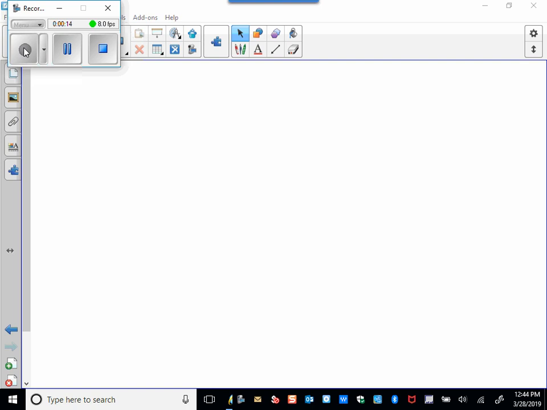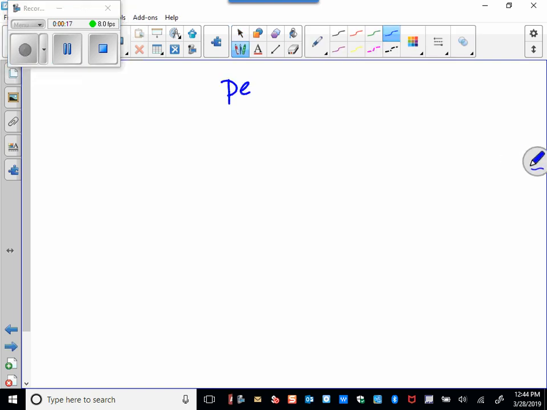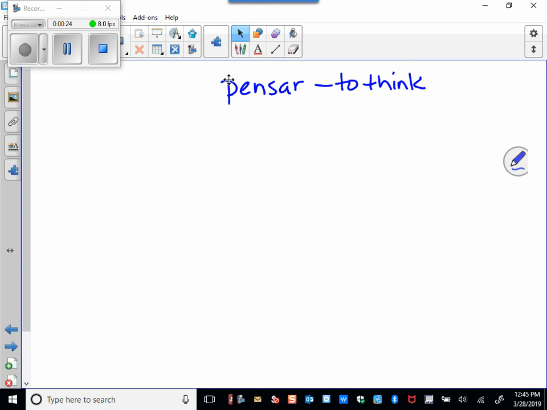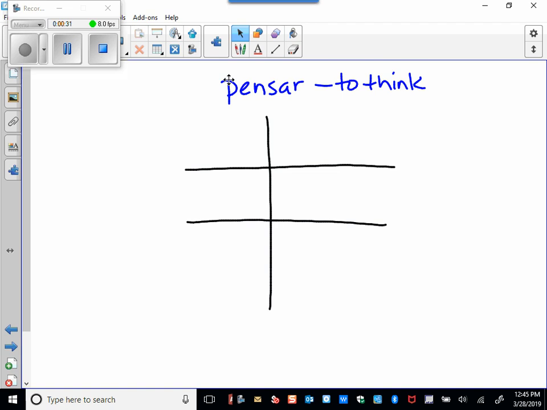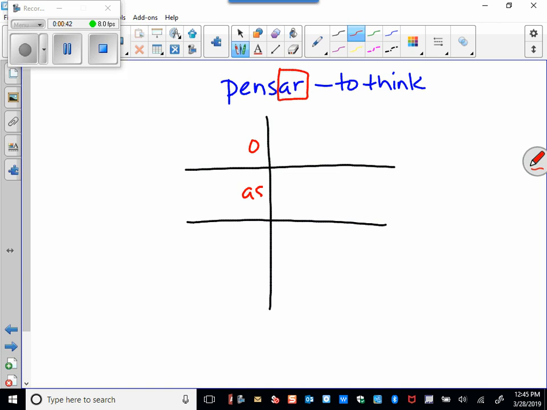So let's start with the verb pensar, which means to think. Let me make my conjugation symbol here. Now, pensar is an AR verb. So here's our ending, AR. So the conjugation endings are going to be the same as any AR regular verb ending. It's o, as, a, amos, an.